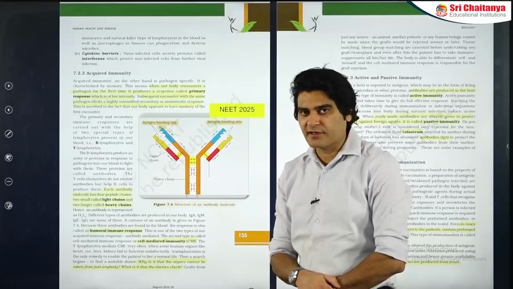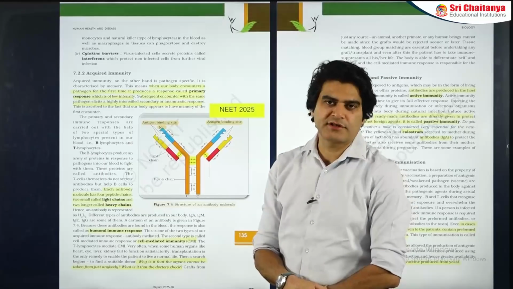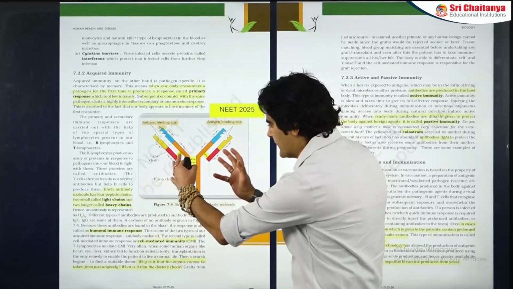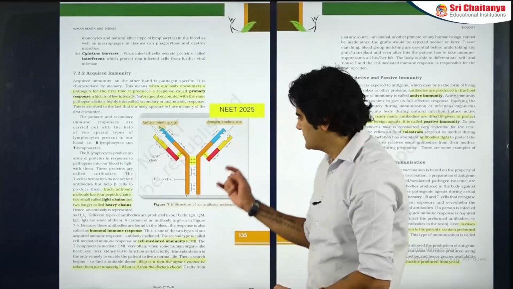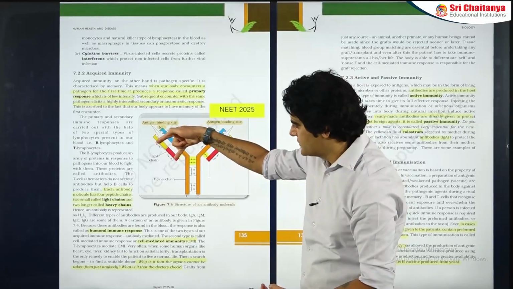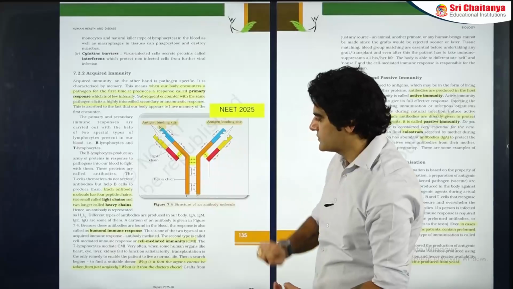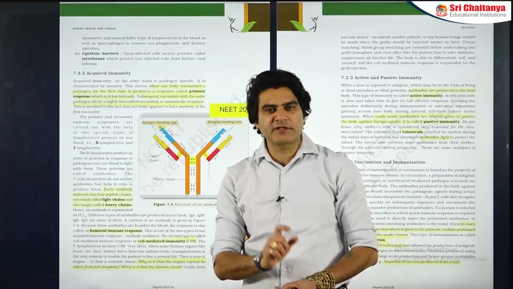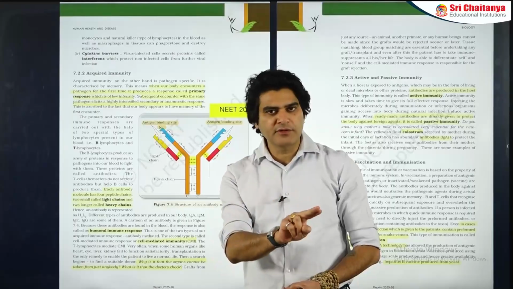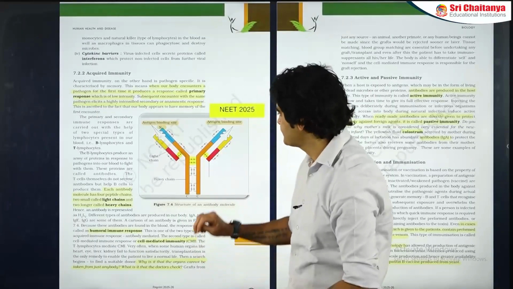So 12 intrachain and 4 interchain disulfide bonds holding the entire antibody structure together. The 4 protein chains include 2 light chains and 2 heavy chains in the middle, which is why antibody molecules are also generally mentioned as H2L2, 2 heavy chains, 2 light chains.